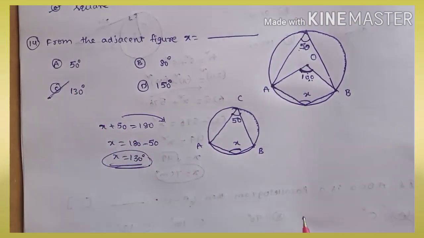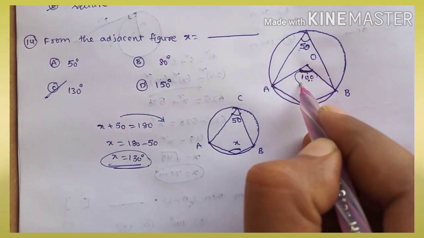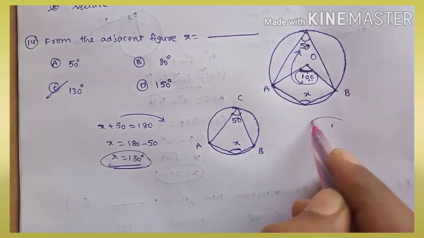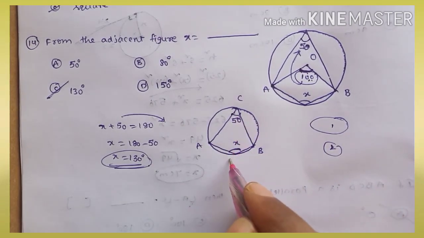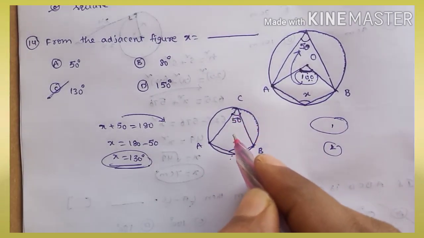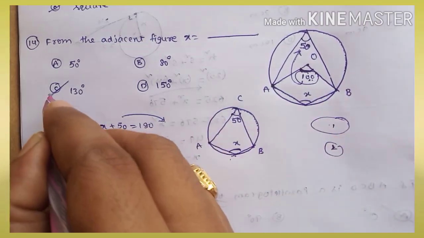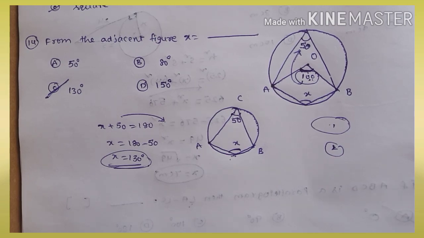Option C is correct. Here you have to memorize 2 points. First, the angle at the remaining part of the circle should be half. That is point number 1. And second, in a cyclic quadrilateral, the sum of opposite angles is equal to 180. Using these two points, you can solve this. You will get the angle x is equal to 130.